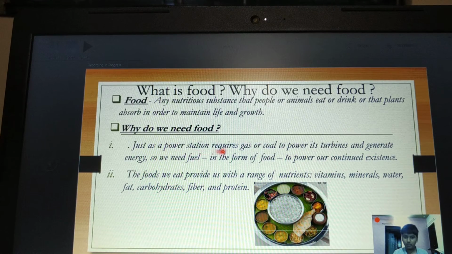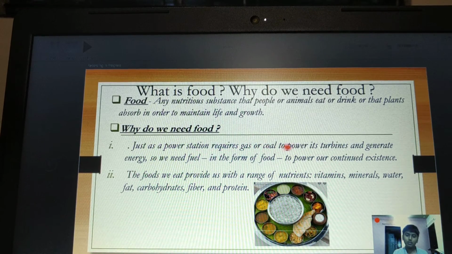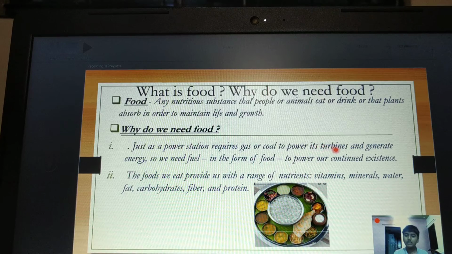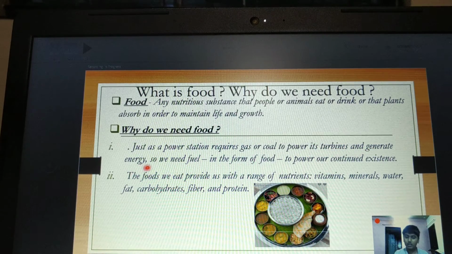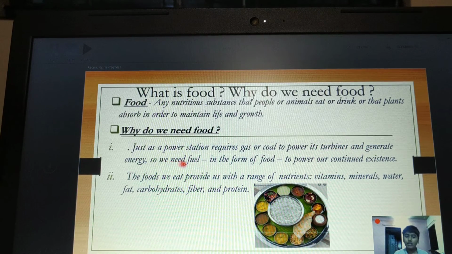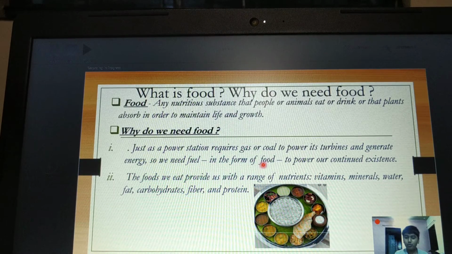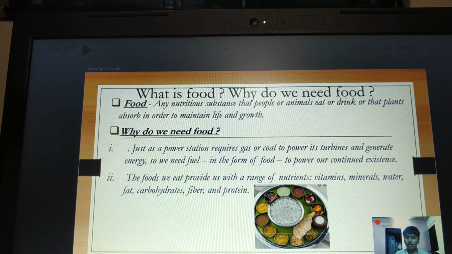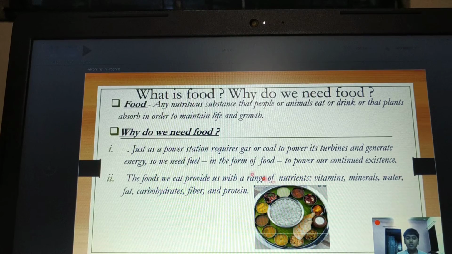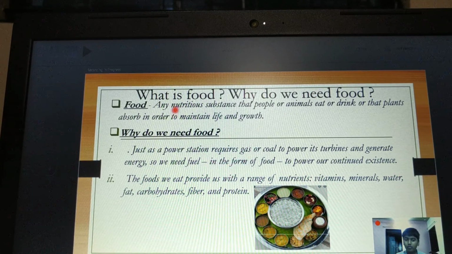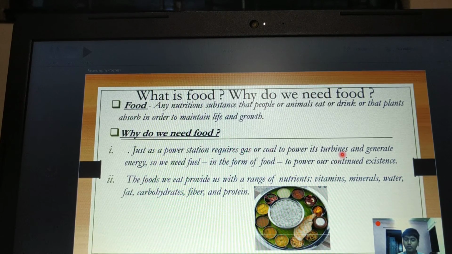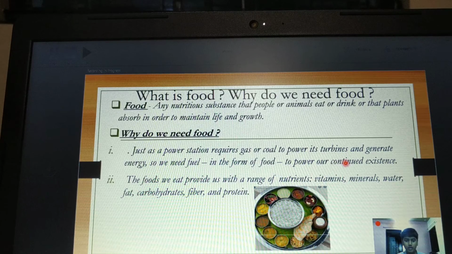Just as a power station requires gas or coal to power its turbines and generate energy, so we need fuel in the form of food to power our continued existence. In a power station, the fuel is in the form of coal, and it is used to run the turbines.